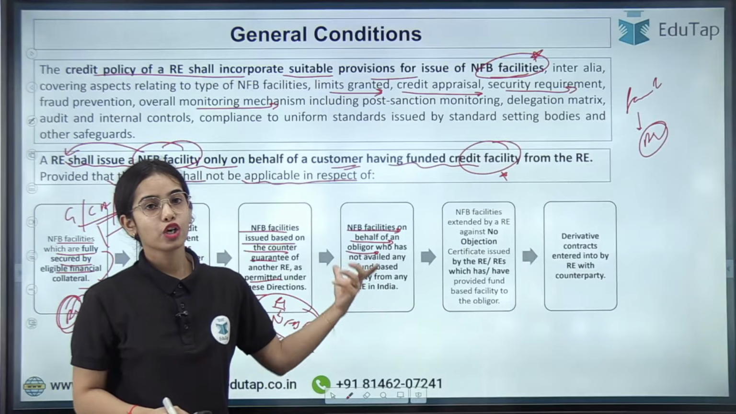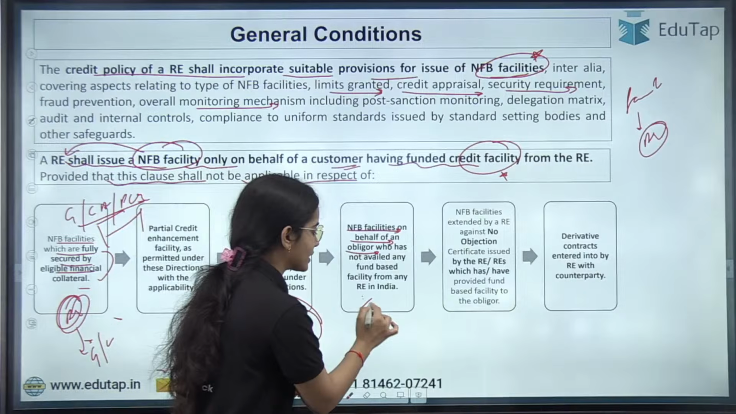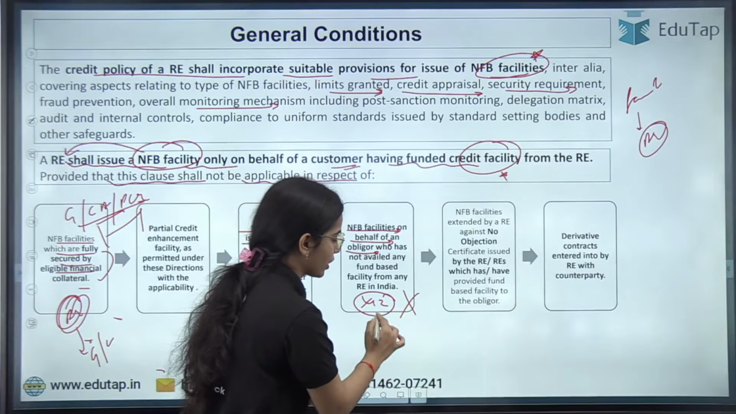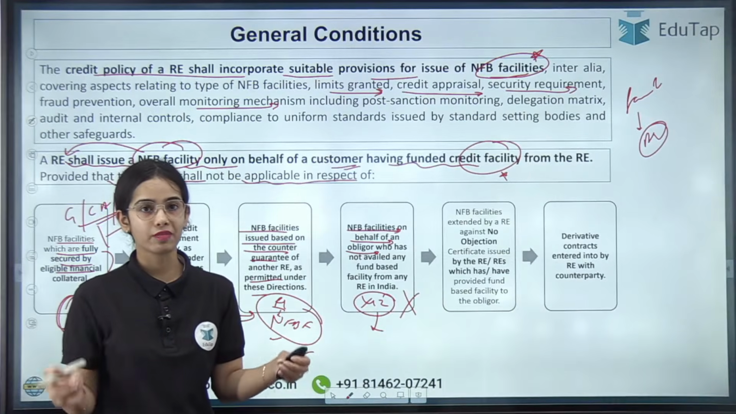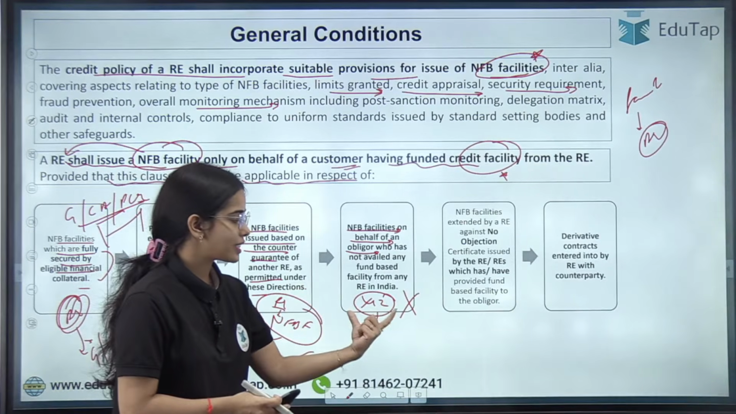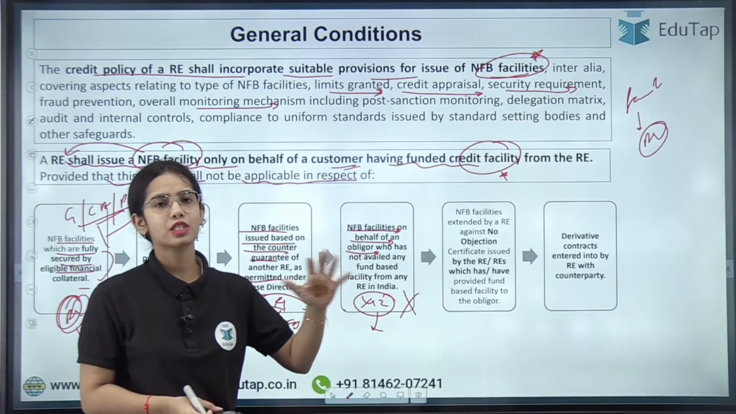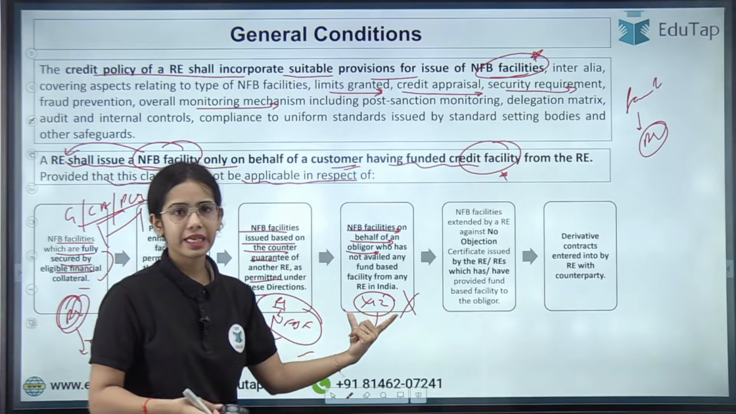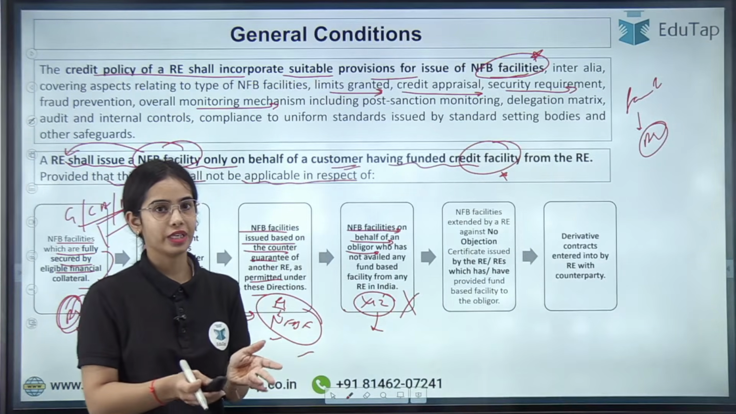regulated entity in India. So basically, if the entity XYZ has not taken any fund-based facility in India, has not taken any loans or advances in India, then this XYZ entity can take the guarantee or co-acceptance of bills or any other PCE, and such non-fund based facilities can be taken by this entity from any regulated entity.